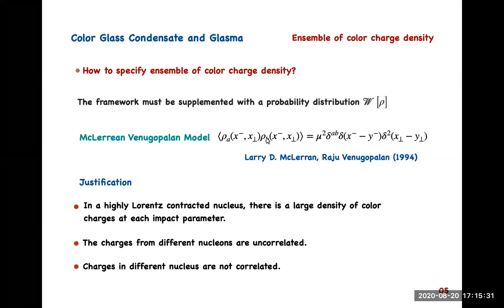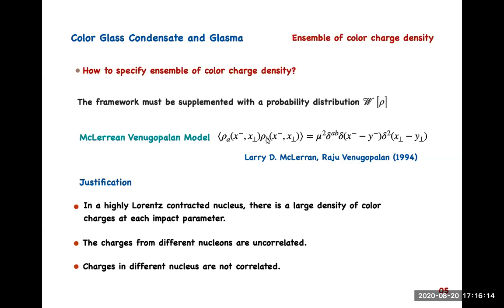The justification of this model is that in a highly Lorentz contracted nucleus, there is a large density of color charge at each and every impact parameter, and the charges from different nucleons are uncorrelated. That's why, from the central limit theorem, the resulting distribution should be approximately Gaussian for a large nucleus, and the locality of the correlations is also a consequence of the fact that the charges from different nucleons are not correlated. So that was the very first step towards building a field theory simply from the color charge density and color charge current.